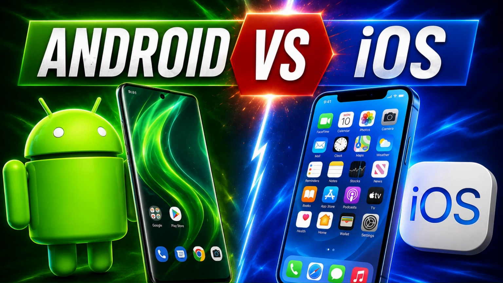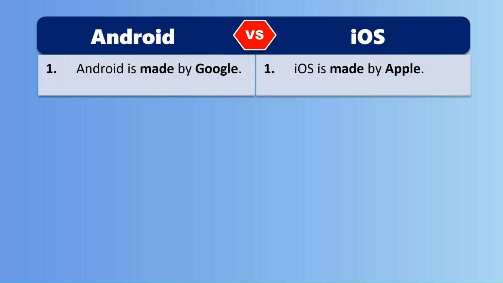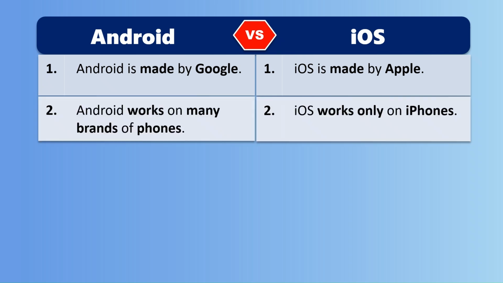Let's see what is the difference between Android versus iOS. Android is made by Google. iOS is made by Apple. Android works on many brands of phones. iOS works only on iPhones.